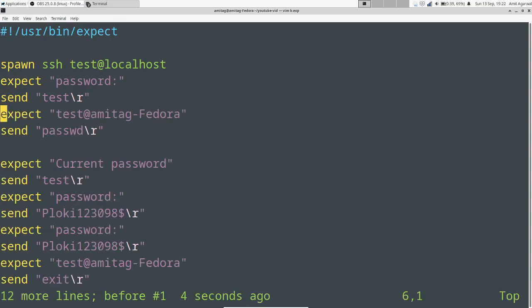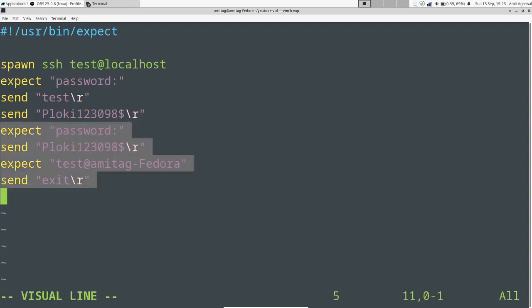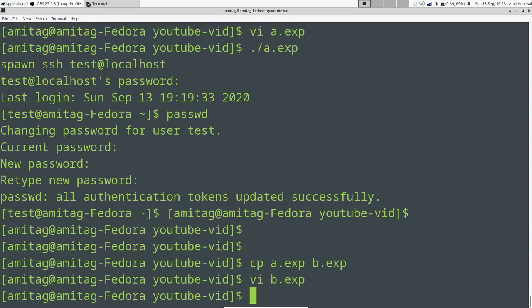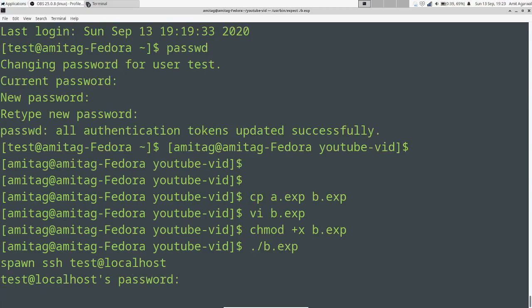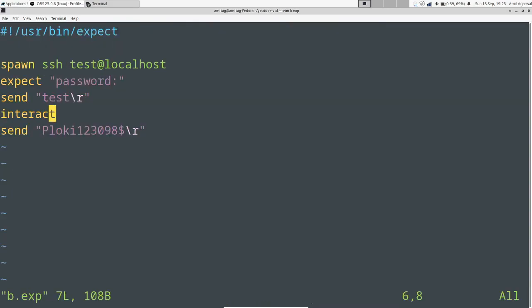Actually, wait. I probably need the new password also, so I will just say interact. I'll probably get an error when I log out from the interactive session, but actually I will not be able to log in itself, so that should be okay. Let's see. So chmod +x b.exp, run b.exp, and I should not be able to log in since the password was successfully changed. Now in b.exp, I will send this as my password rather than test, and I should be able to log in.